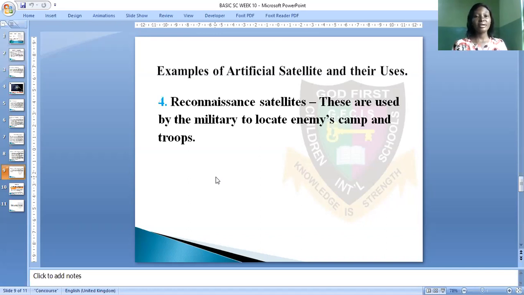Also, we discussed the examples of satellites: the communication satellites, the weather satellites, the observation satellites, and the reconnaissance satellites.